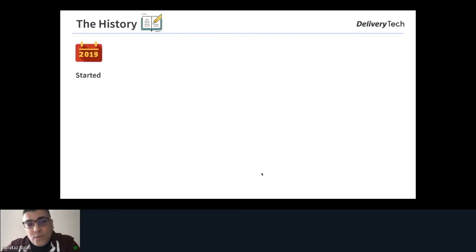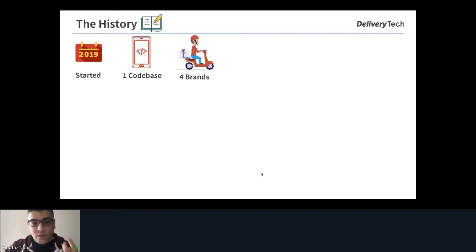So the history. We started in 2019 refactoring our test automation. Before 2019, we had obsolete frameworks, obsolete implementations, and different issues. But we started implementing new workflows and new test automation frameworks from 2019. We have one code base, and from this one code base we deploy 4 mobile food delivery applications.